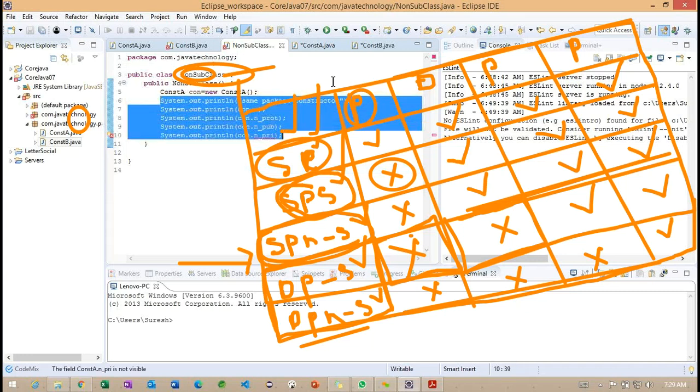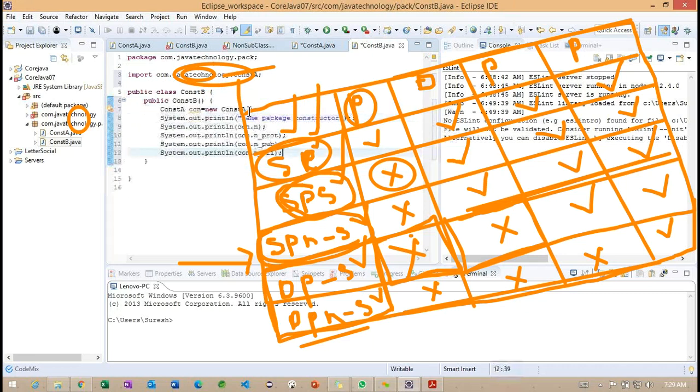Later I will try to copy these 3 pieces of information. So now we can observe how many errors we are getting here. You can see the left side section. We are finding 3 errors. So we'll check here. This is the default access modifier, and you can see the line number 10. So we are getting it for the protected, and on line number 12 we are getting the private access modifier.